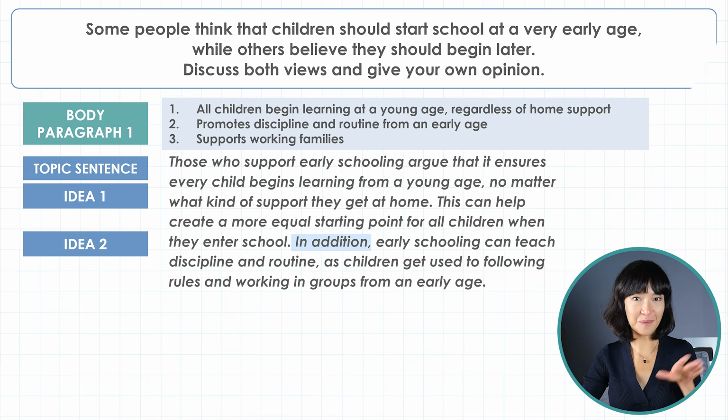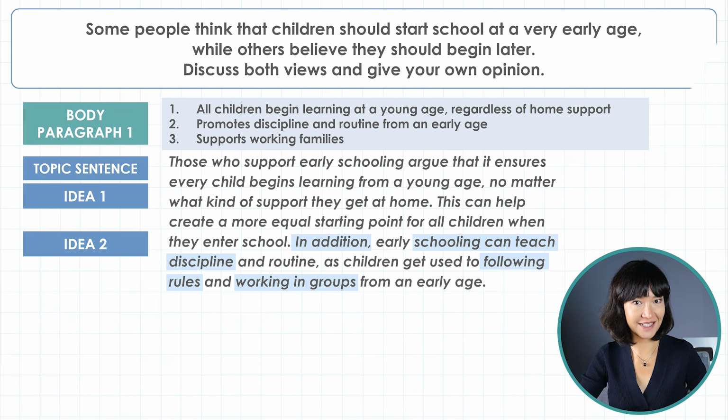Also, the first part of the sentence gives the idea. School teaches discipline. And in the second part, or the second clause, we give an example of following rules and working in groups. So the idea is very clear. That's exactly what examiners want to see.